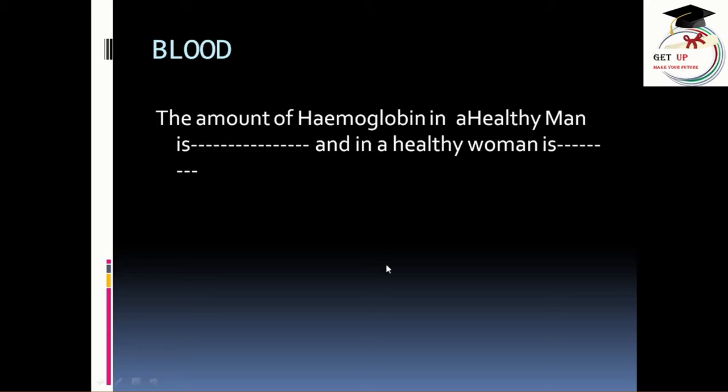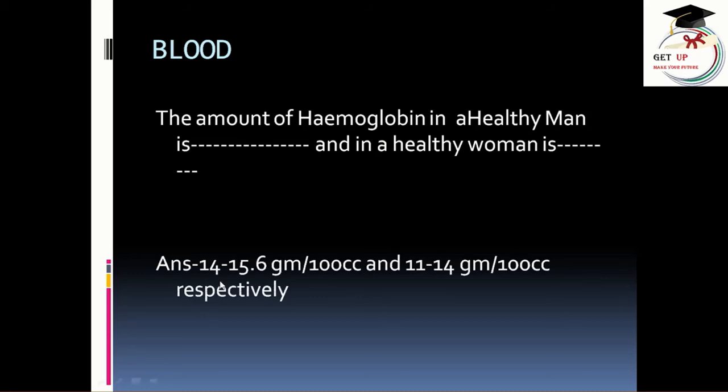Next, the amount of hemoglobin in a healthy man is dash and in a healthy woman is dash. So let's find the correct answer. How much hemoglobin is present in a normal man and in a normal woman? In a normal man it is about 14 to 15.6 gram per 100 cubic centimeter, and 11 to 14 gram per 100 cubic centimeter in a woman.